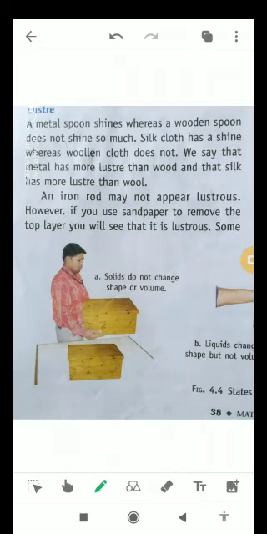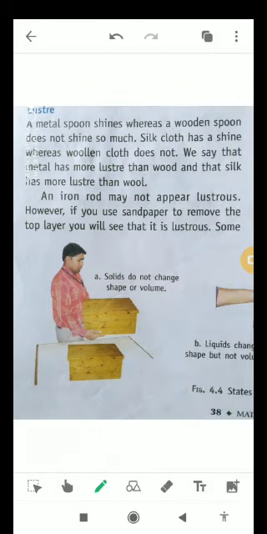Next one is luster. Luster means whether they shine or not. A metal spoon shines, whereas a wooden spoon does not shine so much, because metal has the property of luster. Silk cloth has a shine, whereas woolen cloth does not shine. We say that metal has more luster than wood and silk has more luster than wool. An iron rod may not appear lustrous. However, if you use sandpaper to remove the top layer, you will see that it is lustrous, okay?